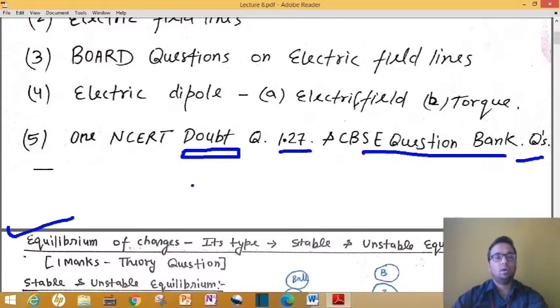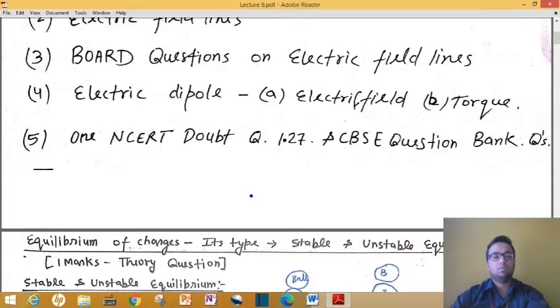If you really want to learn physics, then 80 to 90% of physics students learn by solving numerical problems, by solving examples that are described in your textbook, which is NCERT. More than that, you can solve previous year questions asked till now in your exams. Okay, so just be on the right track, learn in a proper sequence.